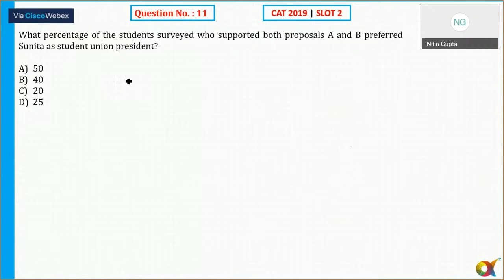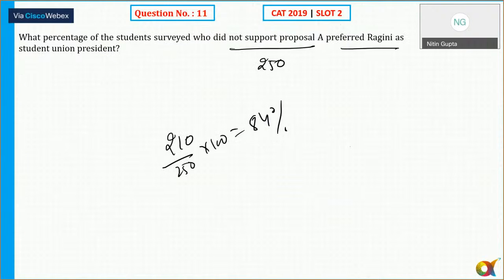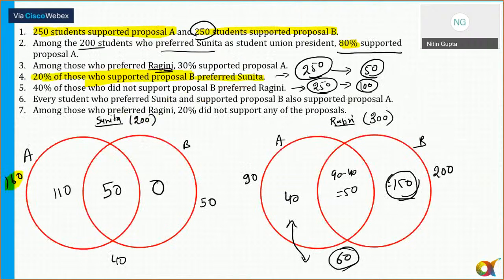What percentage of the students surveyed who supported both proposals A and B preferred Sunita as student union president? Preferred Sunita as student union president here. So that is equal to 50.